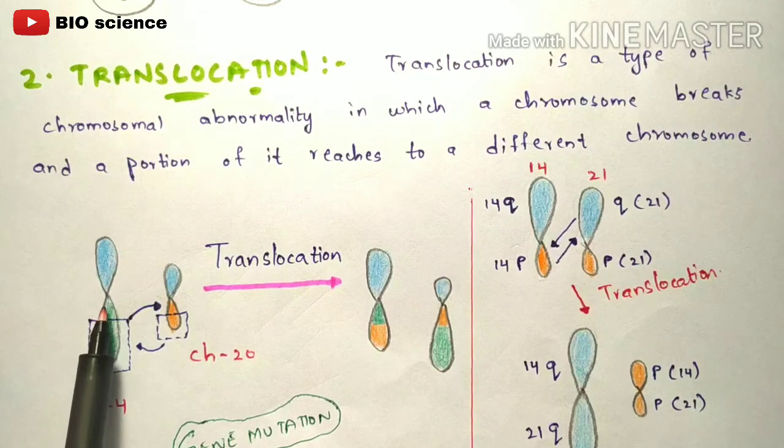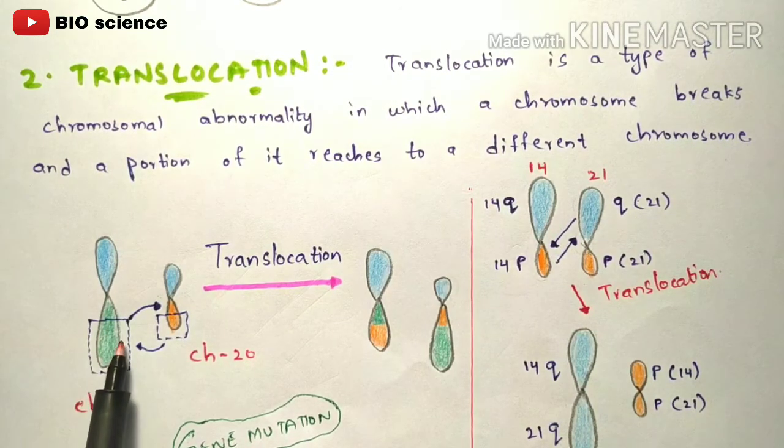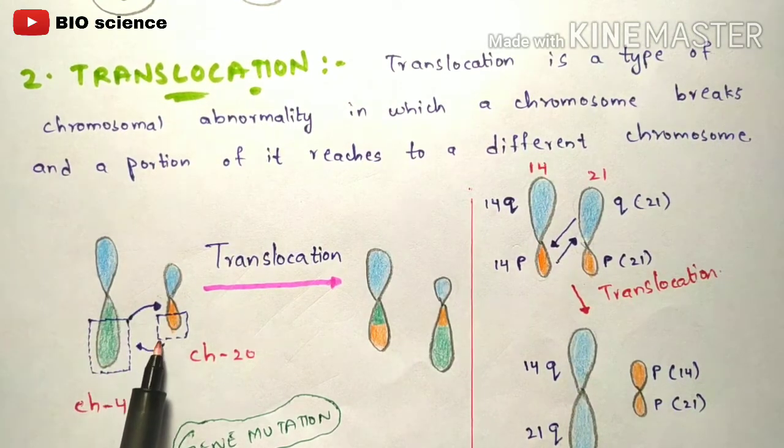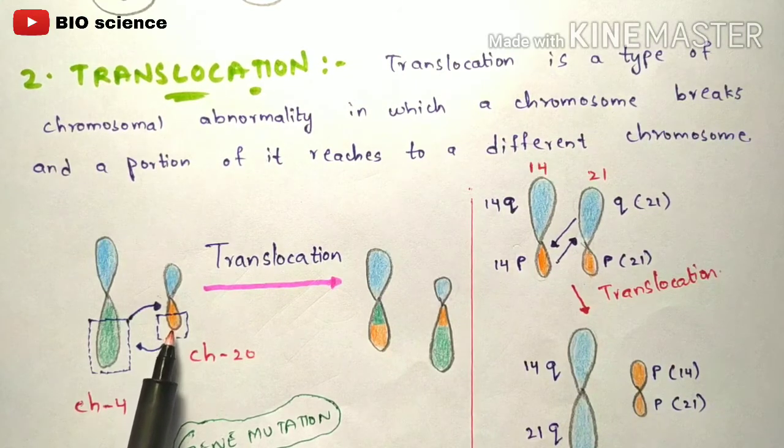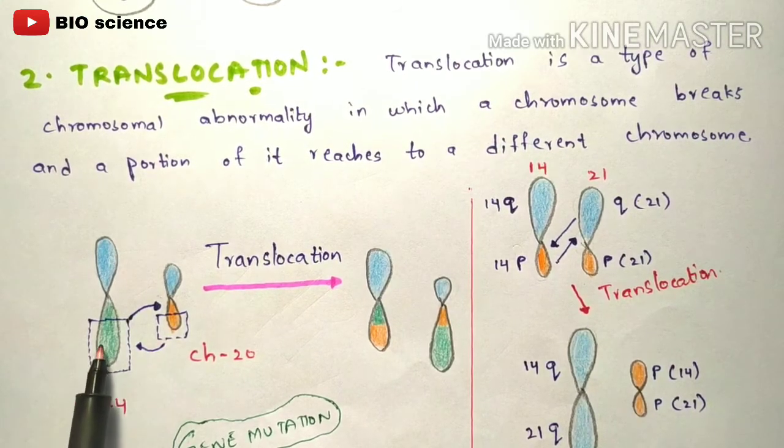So this is your upper arm, and this will be your lower arm. In this lower arm, half will be a particular gene segment, and here in this lower arm there will also be half of this particular gene segment, at chromosome 20, right? So now what will happen is that these particular gene segments will get translocated.